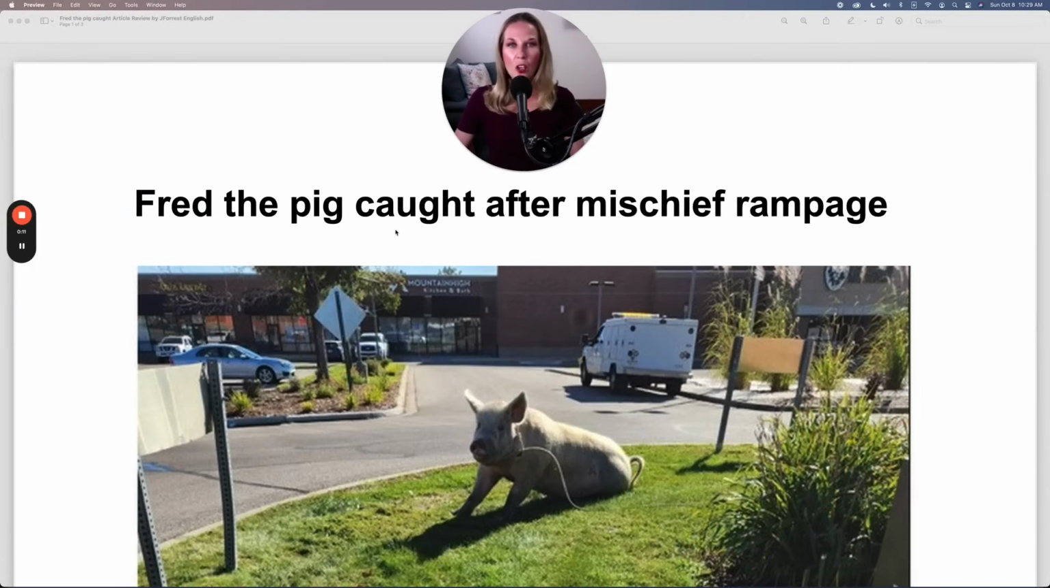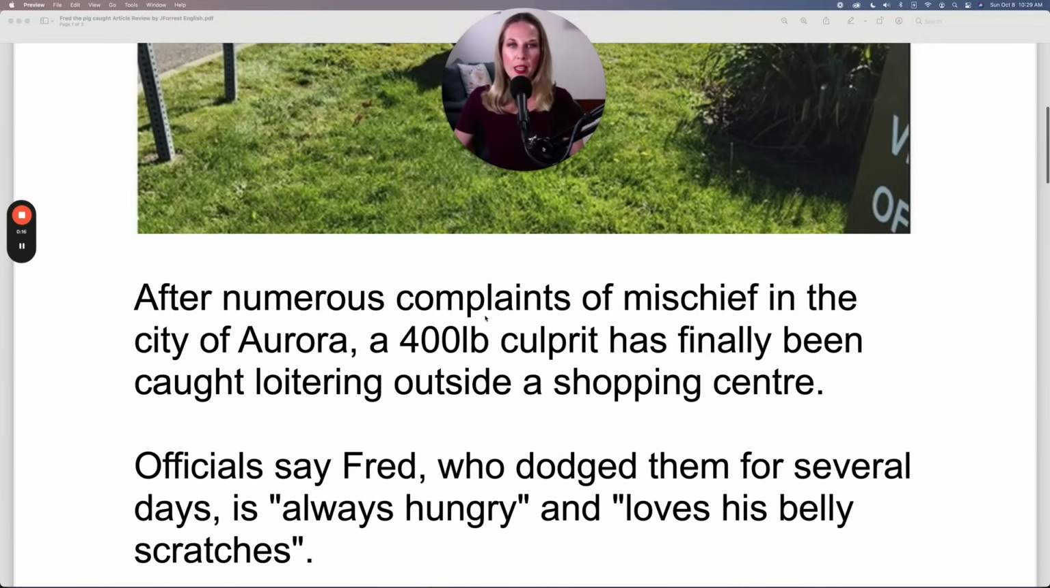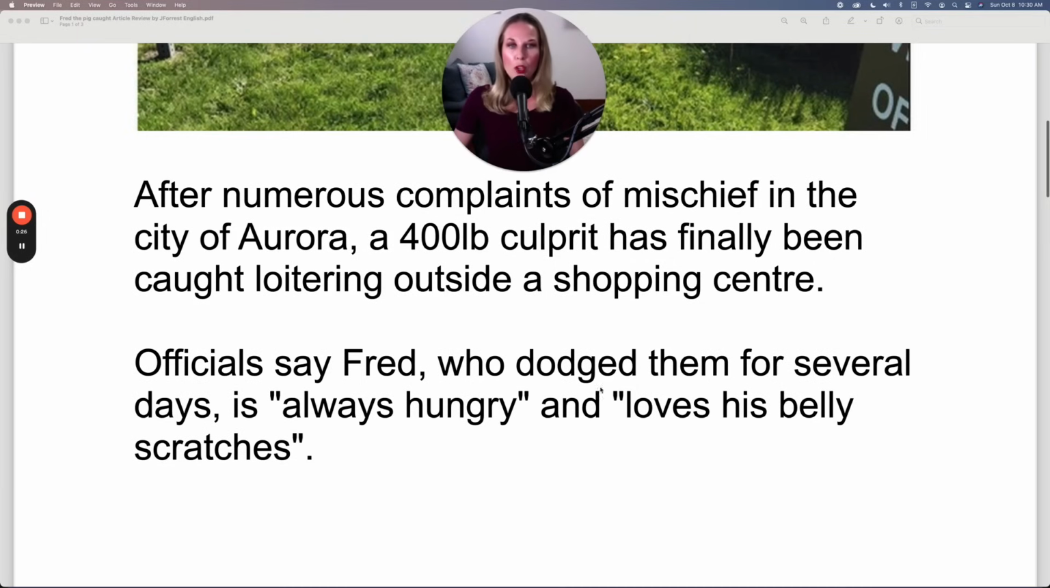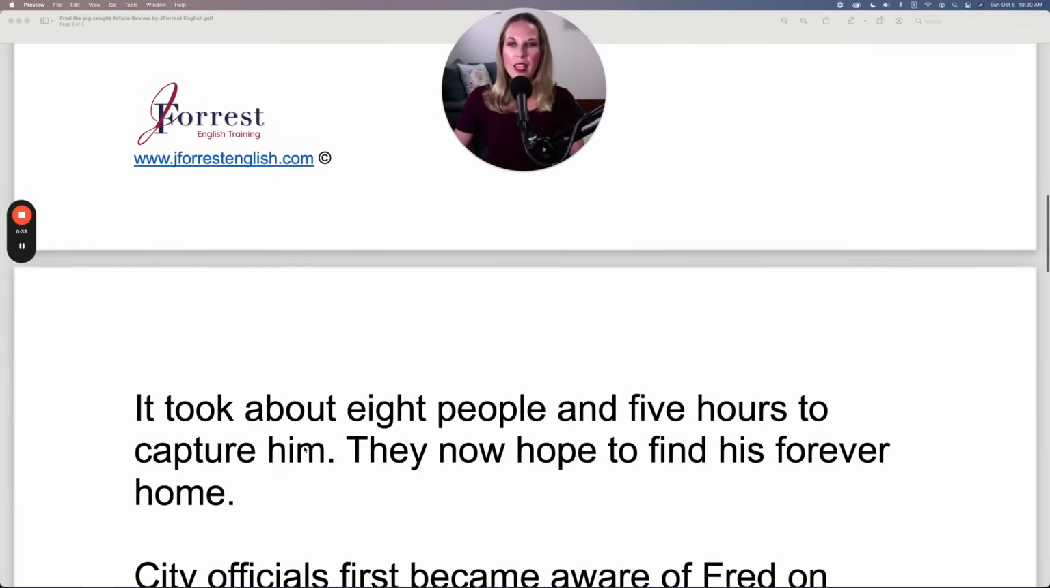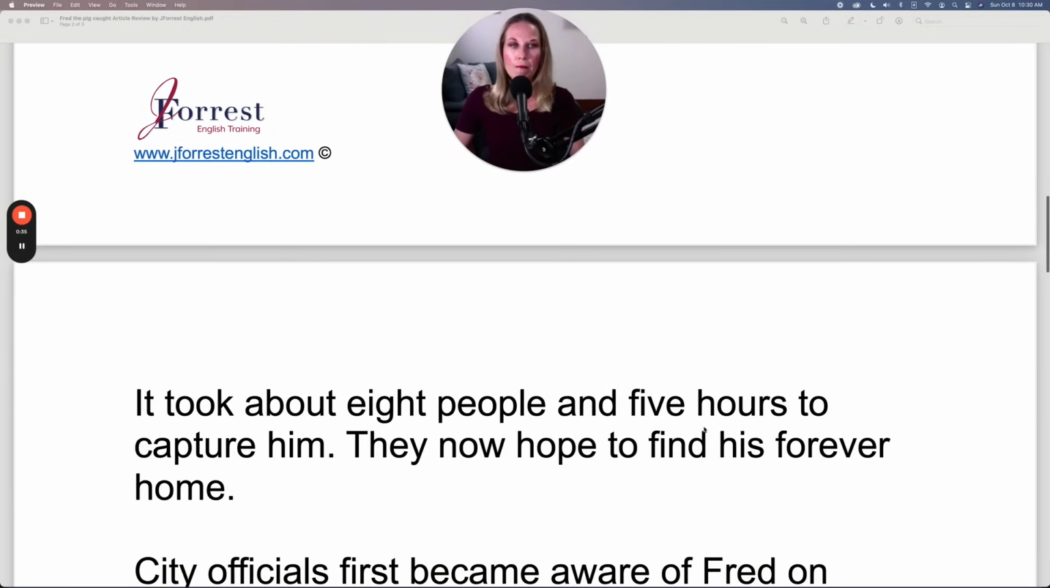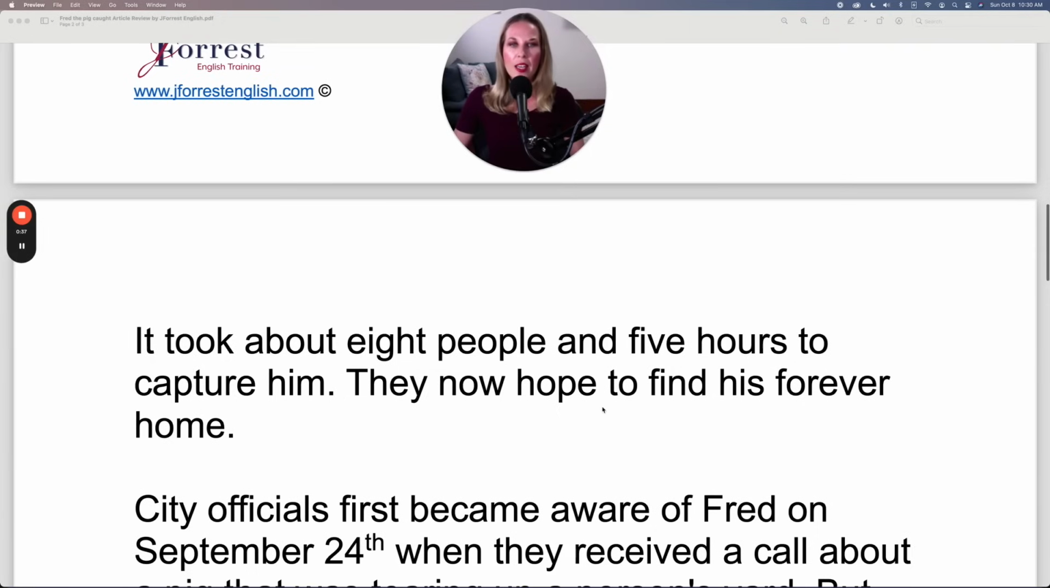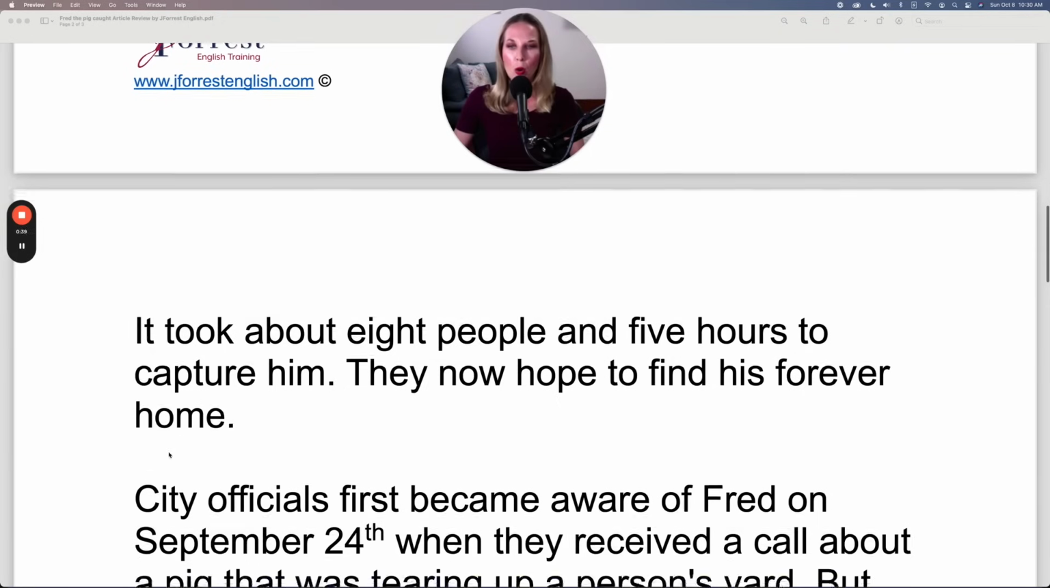Fred the pig caught after mischief rampage. After numerous complaints of mischief in the city of Aurora, a 400-pound culprit has finally been caught loitering outside a shopping center. Officials say Fred, who dodged them for several days, is always hungry and loves his belly scratches. It took about 8 people and 5 hours to capture him. They now hope to find his forever home.